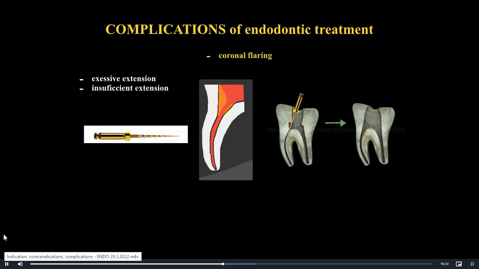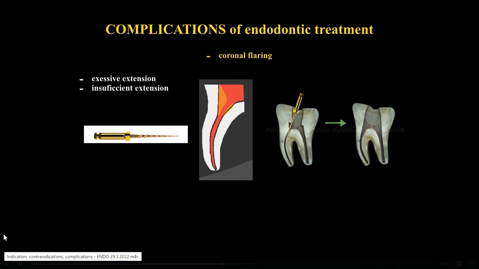Complications of endodontic treatment: coronal flaring, excessive or insufficient extension. Coronal flaring or its excessive extension can lead to weakening the tooth structure, straightening the root canal, stripping of the root canal wall or perforation, or even vertical fracture of the root. Coronal flaring is also very important to prevent the breakage of the instrument during mechanical preparation, to ensure straight line access to the root canal.